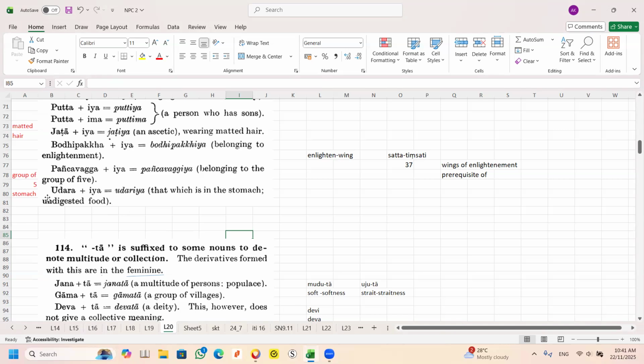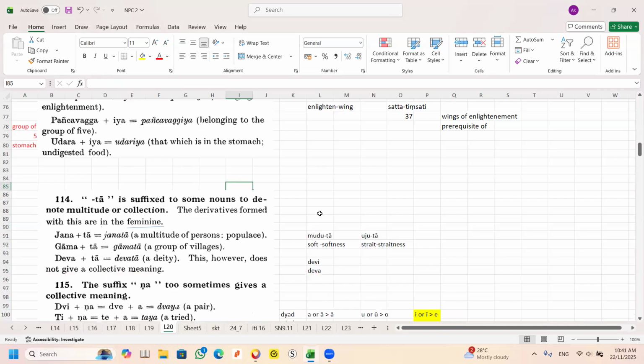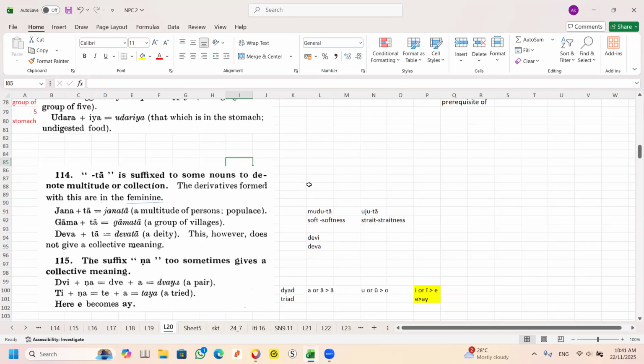So udara is stomach, plus iya, that is in the stomach. Whatever food we eat will be in the stomach. It is called udariyaṃ. After we push it out, it becomes karīsaṃ. This is one of the 32 parts. All right. Any question on this?